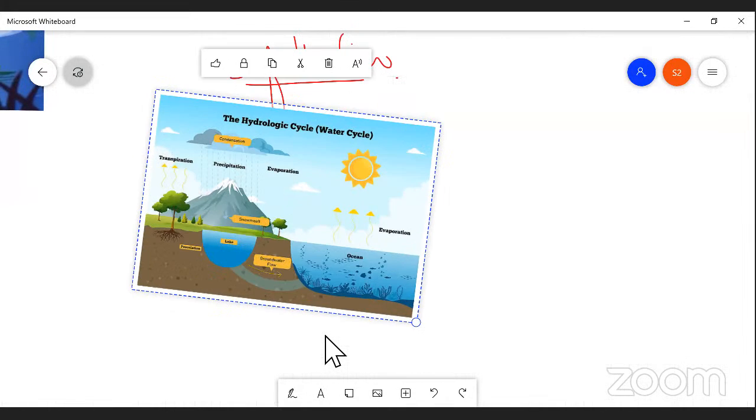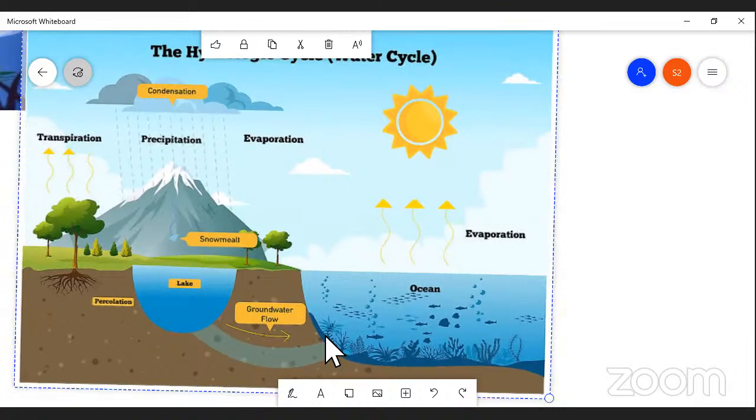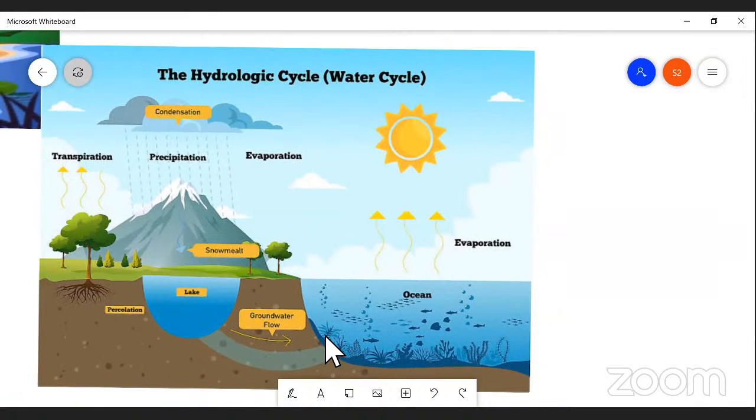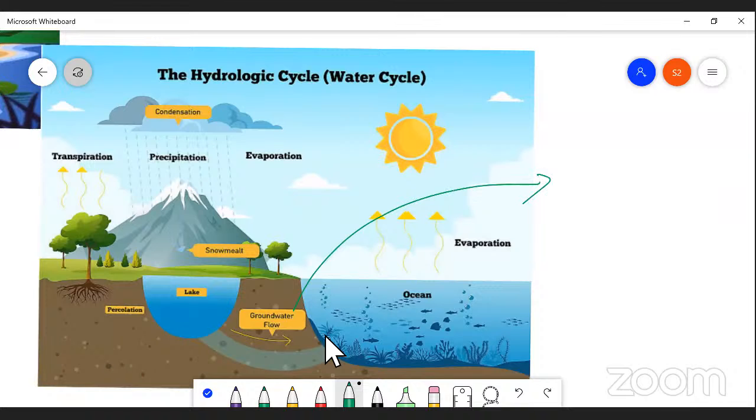Here, due to infiltration of water, the level of groundwater is gradually increased, my dear students. You can understand now this is groundwater. Groundwater is possible simply by infiltration, right? Because the water absorbed by the soil travels deep into the soil again. So as a result, the water table is gradually increased, right? So this is one of the processes by which water is cycled back.